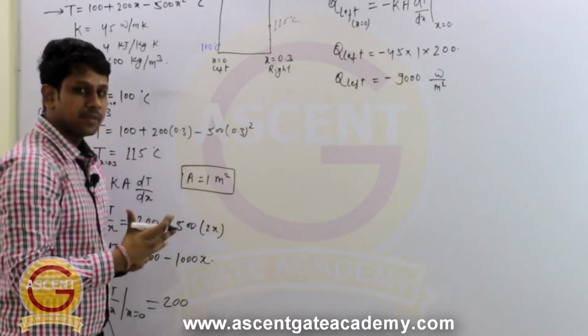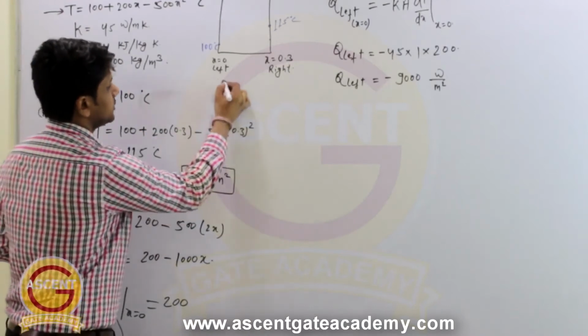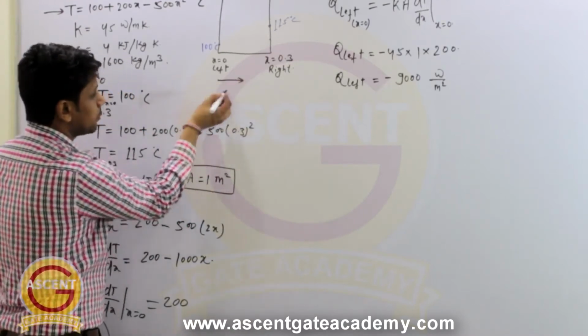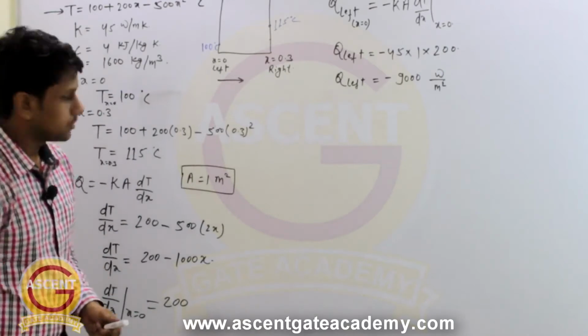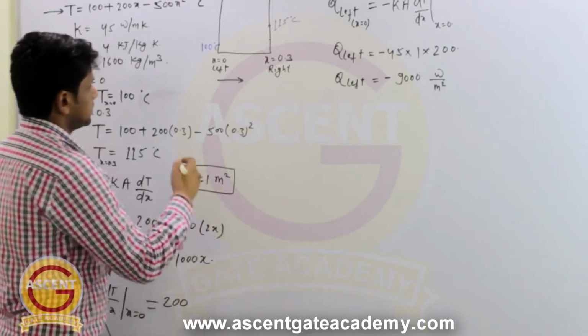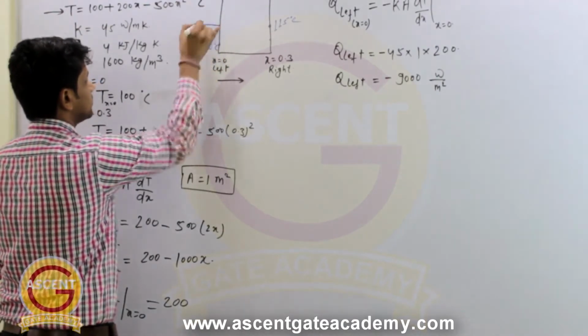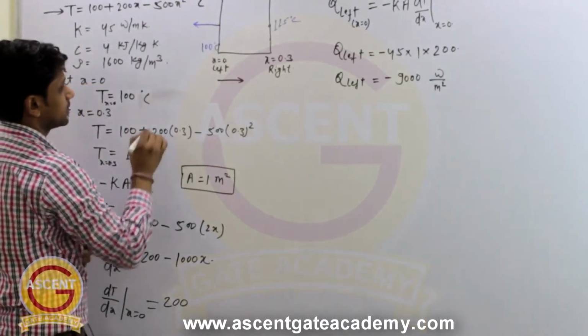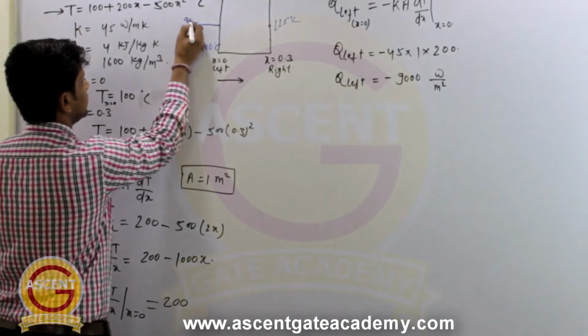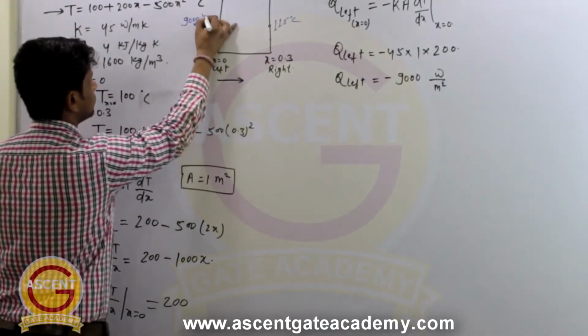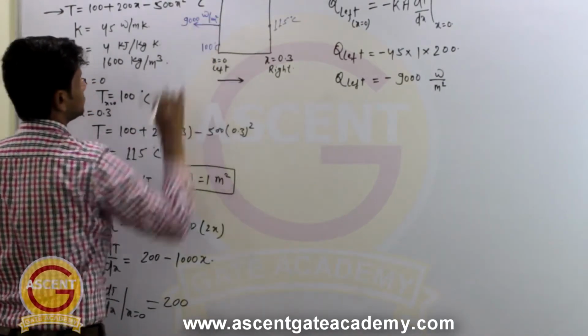This is telling the heat transfer is not in this direction, it is in the opposite direction. So for the left phase, the heat transfer is in leftward direction only.